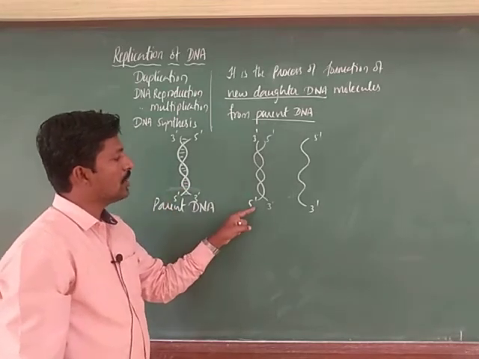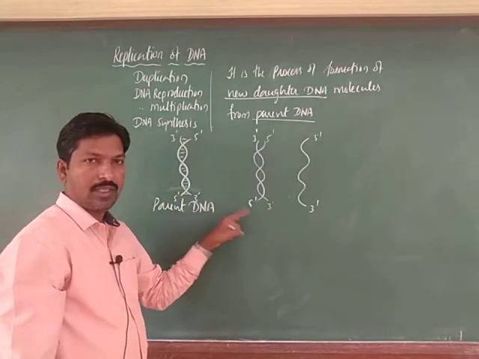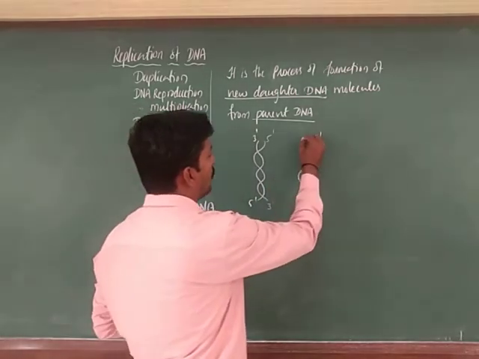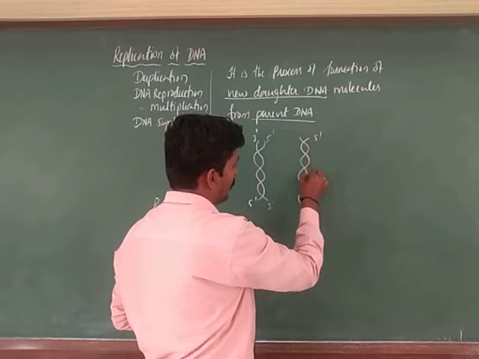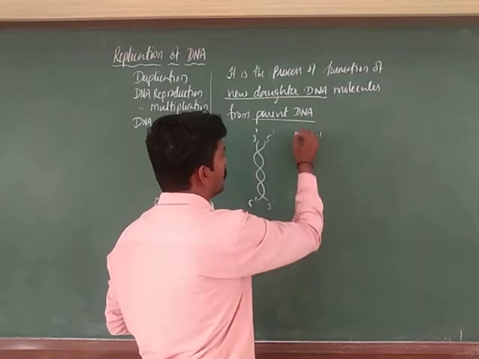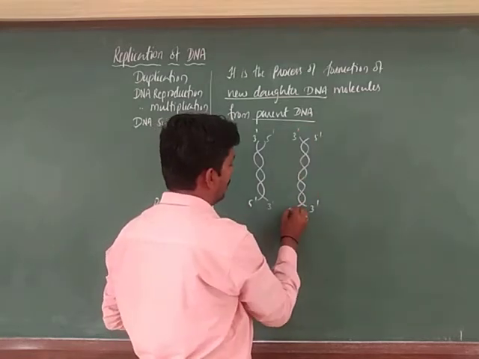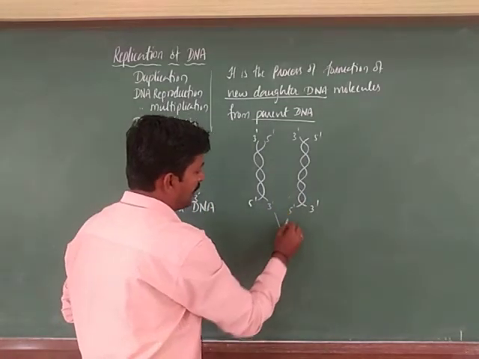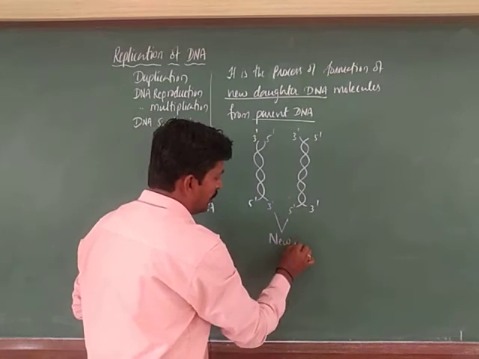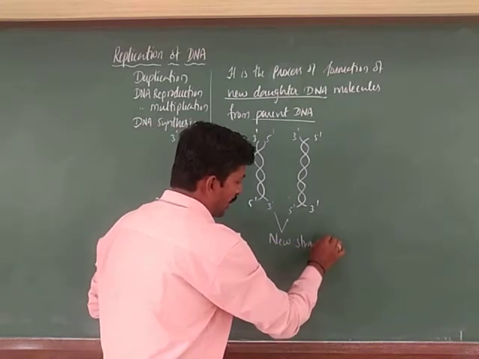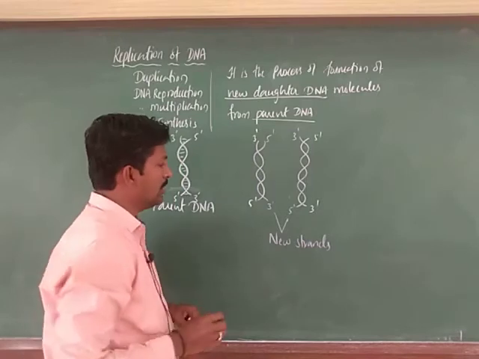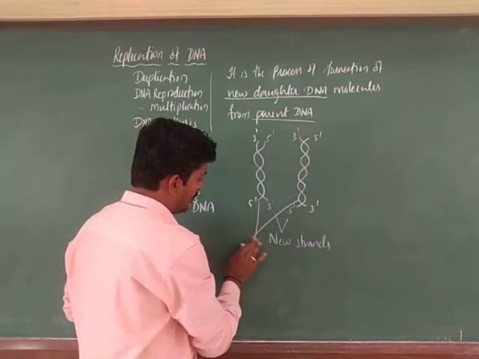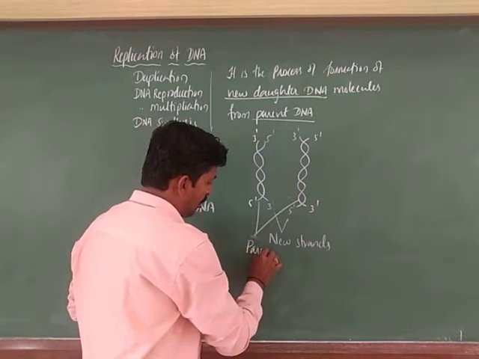I have shown here in a white line the previous strand, that is the parental strand, and one more strand is formed on this side. Here I write the three prime end, and here the five prime end. These are called newly formed strands, and these are called the parental strands.